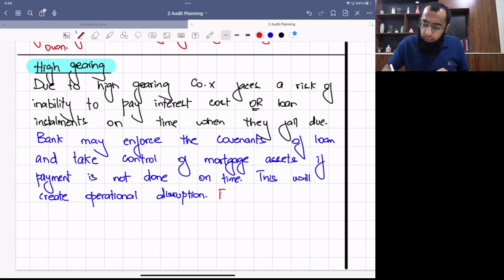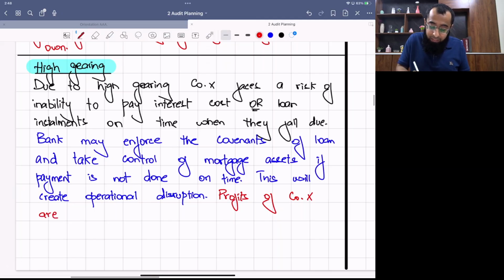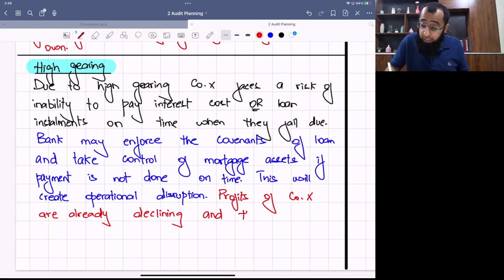Profits of company X are already declining. We are just assuming this situation. Profits are already declining and they have fallen by X percentage. You get a mark for calculation also, an additional 0.5 mark.